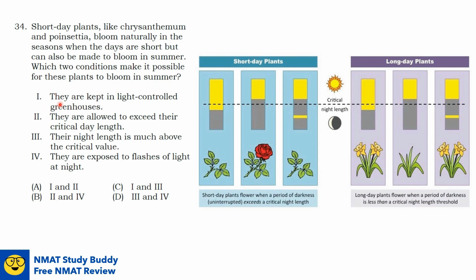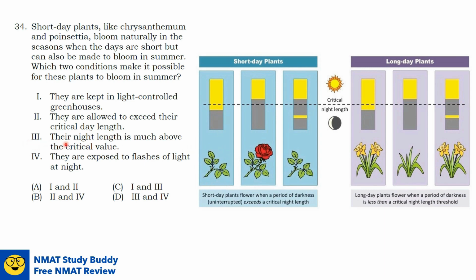So the first will be they are kept in light-controlled greenhouses. Is this true? Yes. For our second scenario, they are allowed to exceed their critical day length. This is false, since if they are allowed to exceed the critical day length, as what you can see here in the first scenario, no flowering will occur.